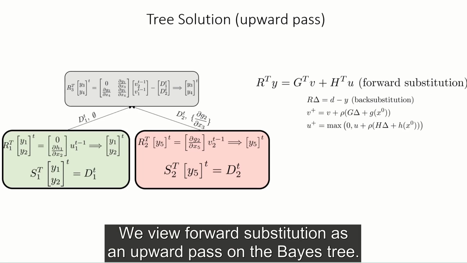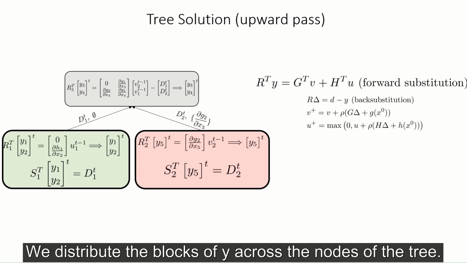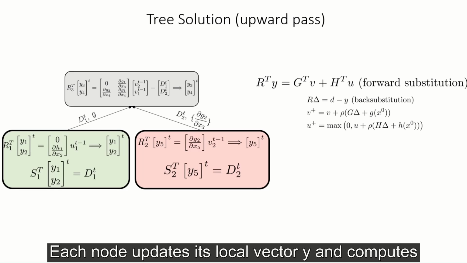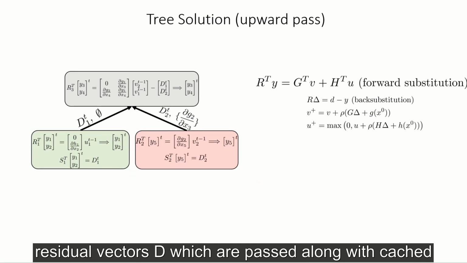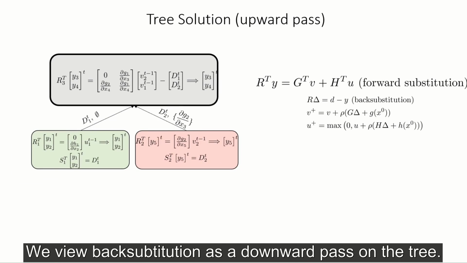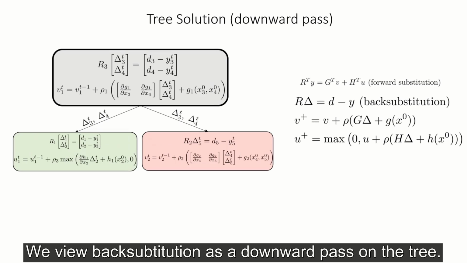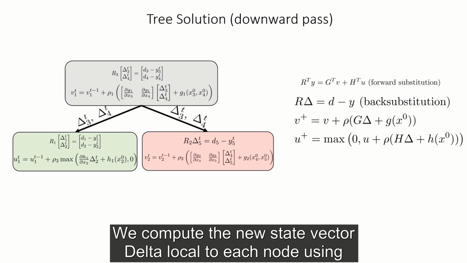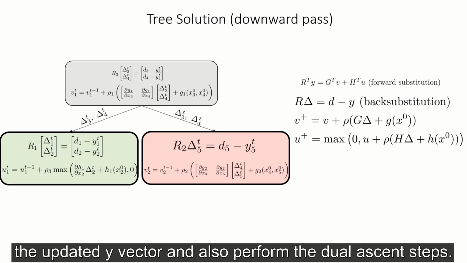We view forward substitution as an upward pass on the Bayes tree. We distribute the blocks of y across the nodes of the tree, then each node updates its local vector y and computes residual vectors d, which are passed along with cached gradient information to the parent, and so on. We view back substitution as a downward pass on the tree. We compute the new state vector delta local to each node using the updated y vector and also perform the dual ascent steps.